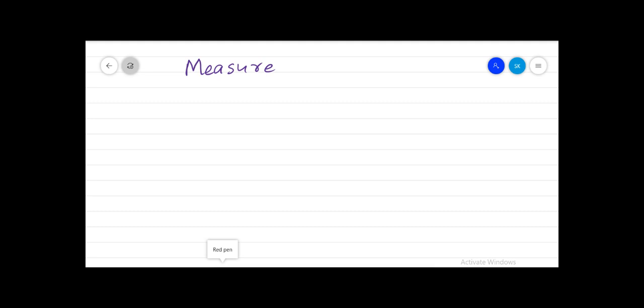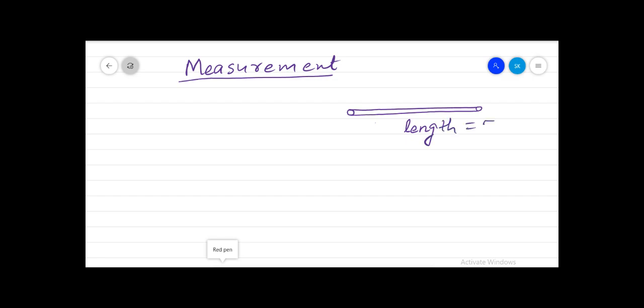Now, what is measurement? We measure physical quantities in physics, so the question is, what is measurement? Let us consider a rod. Suppose it is asked to measure the length of the rod. Then what will you do? You will bring a measuring tape or meter scale and compare the rod with it.